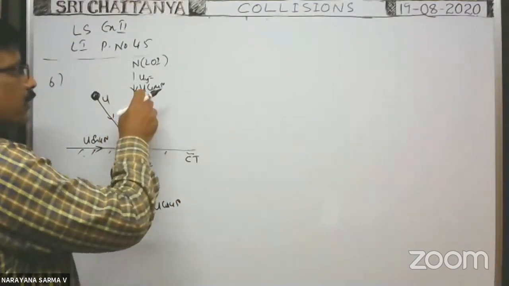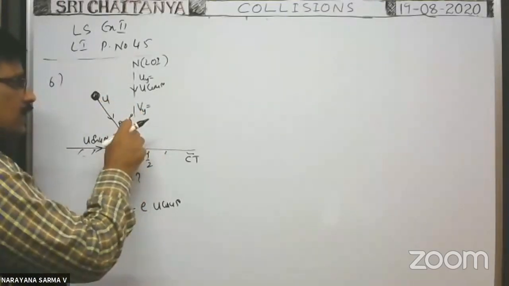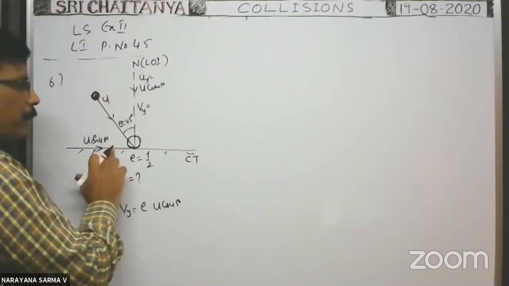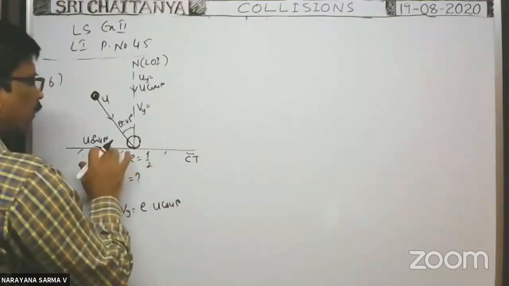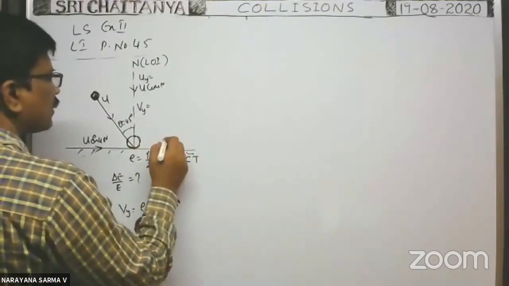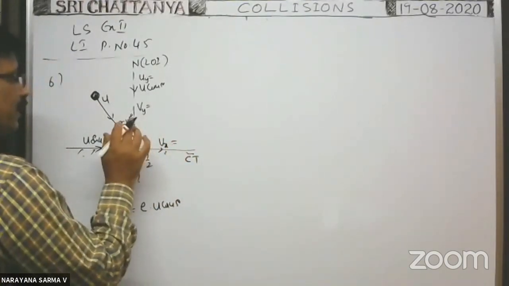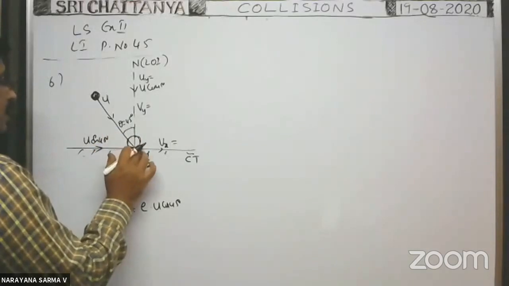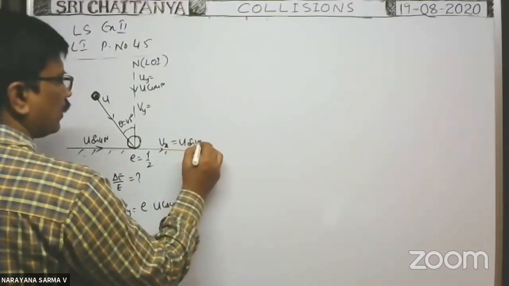Along line of impact, it rebounds with e times the velocity with which it collided. But along horizontal direction, as no friction is given in the problem, definitely along horizontal direction, its velocity does not change. So even after collision also, along horizontal direction, it has velocity same as the velocity along horizontal direction before collision. That's why this is equal to u sine 45 only.